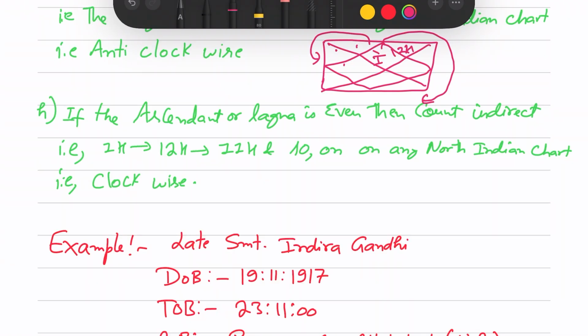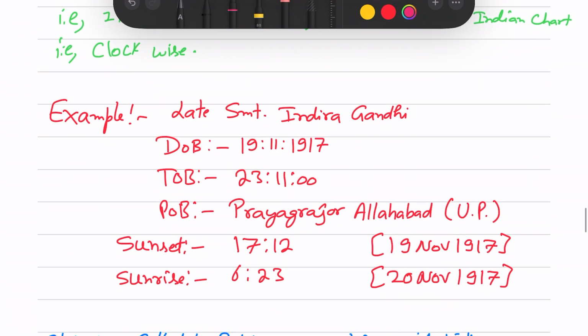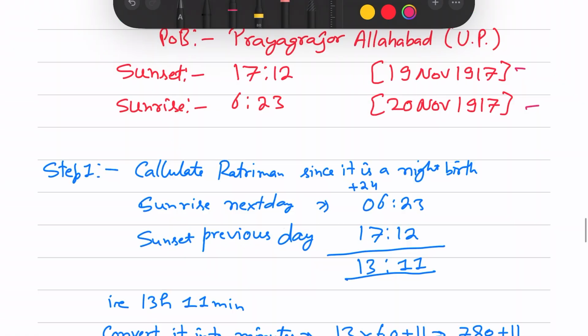Now let's take the example of Srimati Indira Gandhi ji and calculate the Vriddhi Karak Hora Lagna. Date of birth is same, 19 November 1917, with the same time of birth and place. Sunset is for the day of 19th November and sunrise is for 20th November. Because it is a night birth, we need to calculate the Ratriman. So the first step is to calculate Ratriman since it is a night birth: next day sunrise minus previous day sunset. Since it is the next day, we write 24 to do the easy calculation. So we are getting 13 hours 11 minutes.